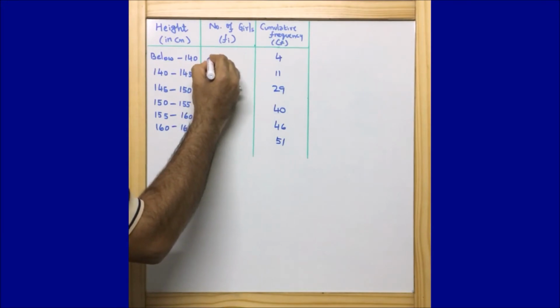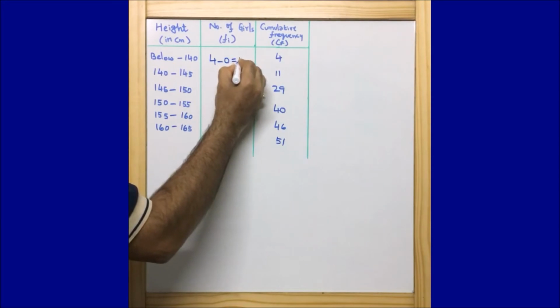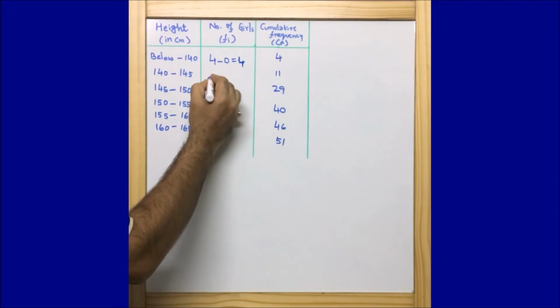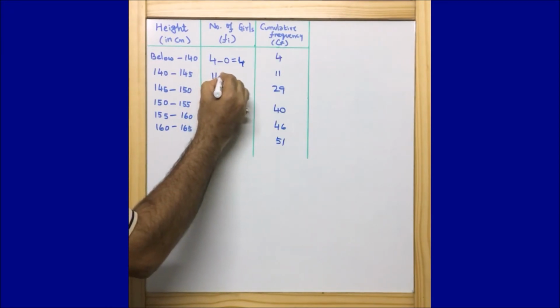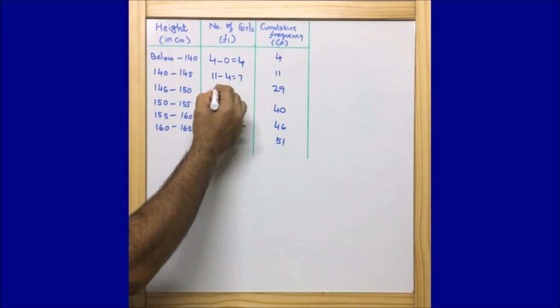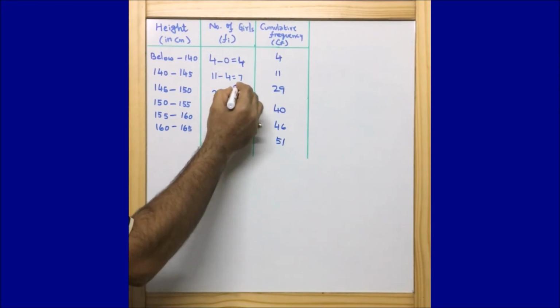I can write 4 minus 0 is equal to 4. Okay guys, I will explain. Just look here, 11 minus 4, that is 7. And then we have 29 minus 11, that is equal to 18.